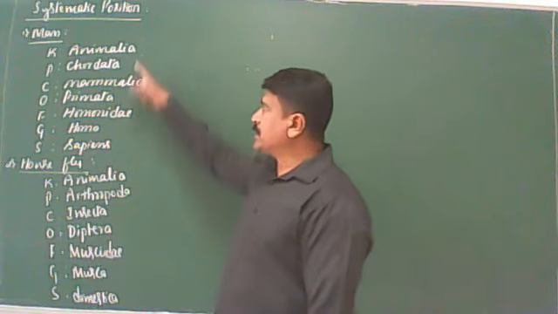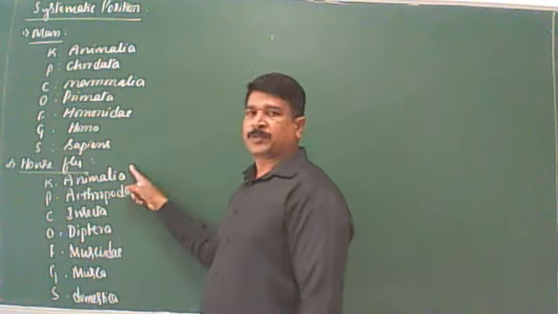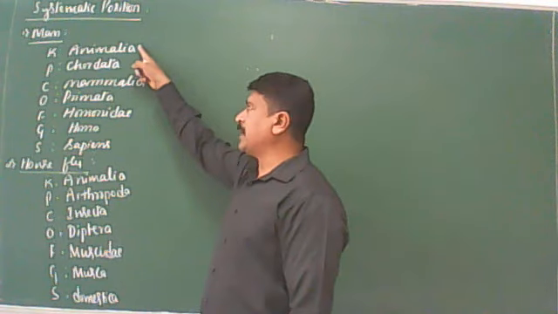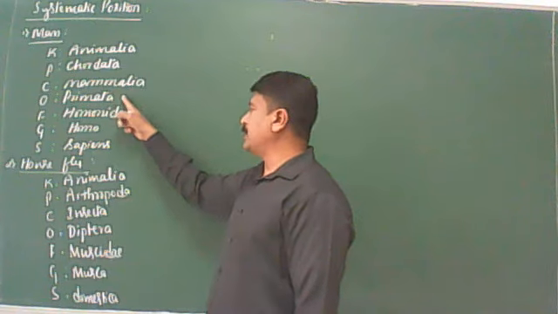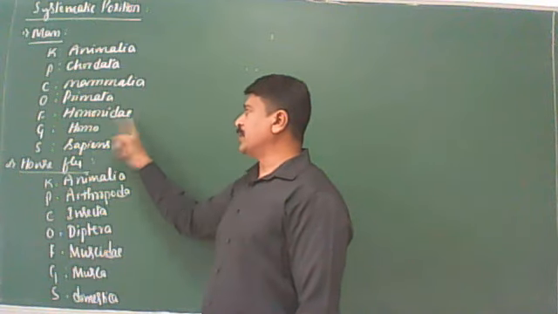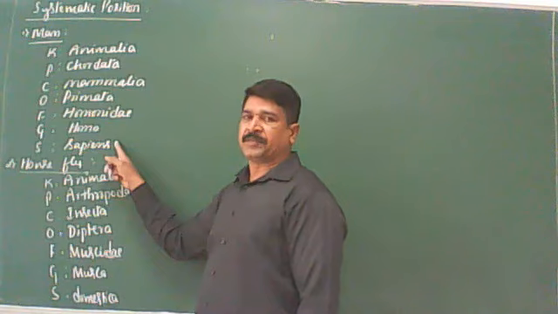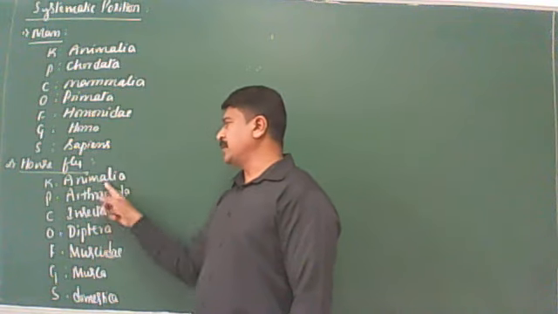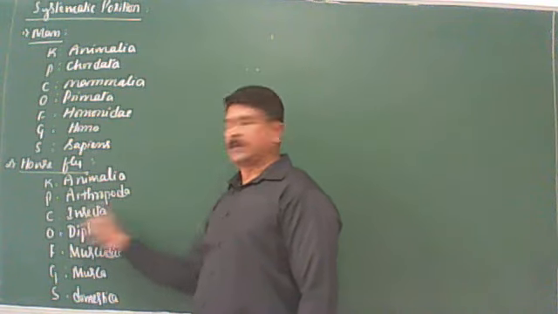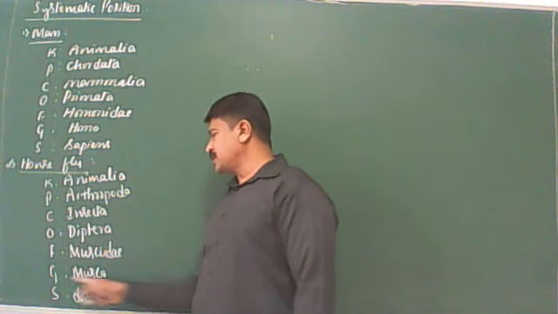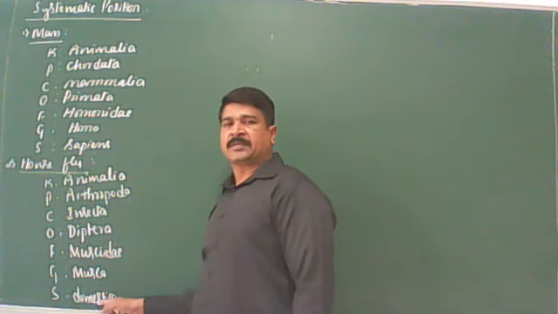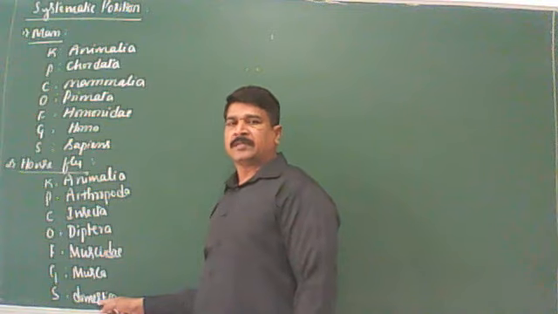This is the man: Kingdom Animalia, Phylum Chordata, Class Mammalia, Order Primata, Family Hominidae, Genus Homo, Species Sapiens. Housefly: Kingdom Animalia, Phylum Arthropoda, Class Insecta, Order Diptera, Family Muscidae, Genus Musca, Species Domestica. So these are the two animals.